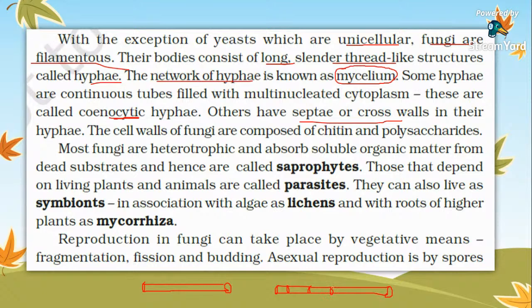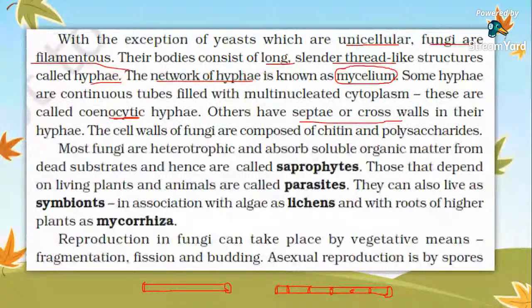Septae, right? If those partitions are present in the hyphae of a fungus, then it is known as septate hyphae. And if no such partitions are there, then it is known as coenocytic hyphae or aseptate hyphae.